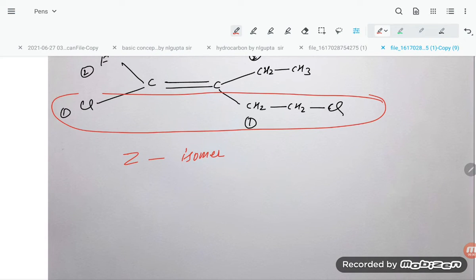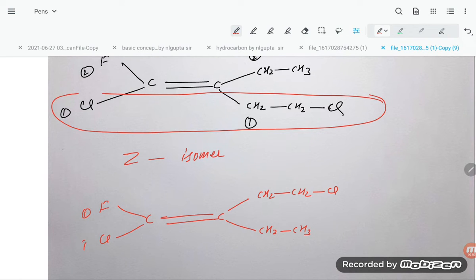But you can make it the E isomer also. How can you make this? You change CH2 and Cl, and downside let it be CH2 CH3, and here is the FCl. So out of fluorine and chlorine, the position will be like that.